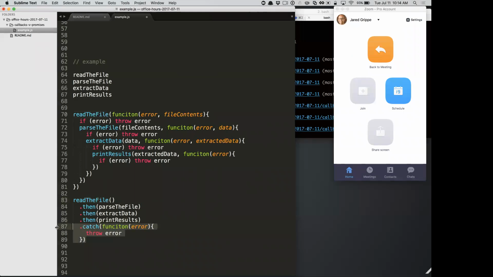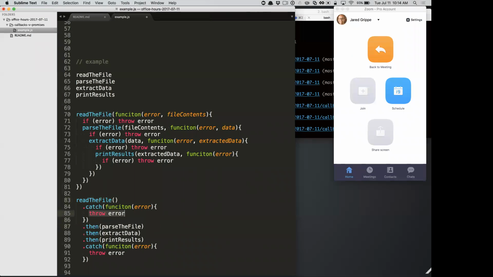So if I want to know if there's a specific error in read file, I can catch that here, and I can handle it, and I can return a new value. Let's say I could fix that error somehow, right? Then I could return a new value. Then that would progress down to the next then.